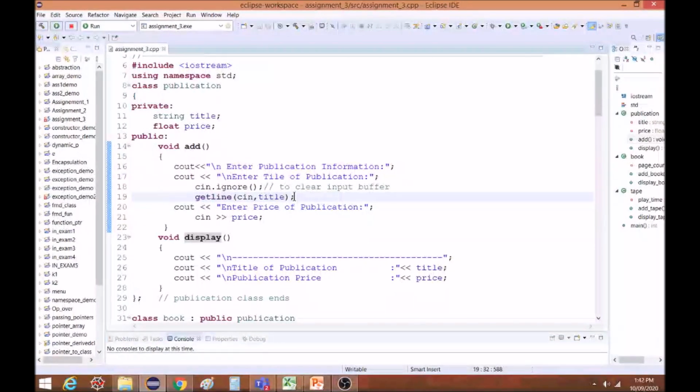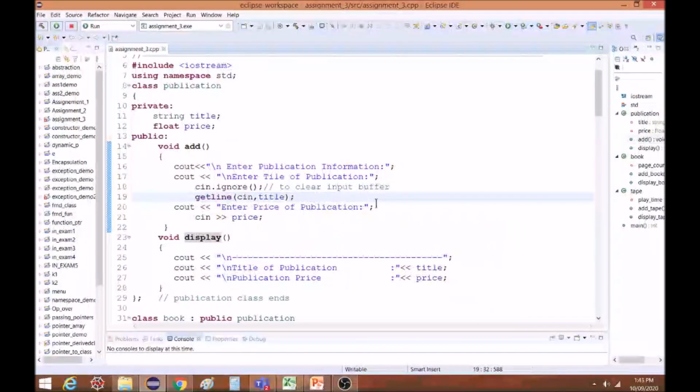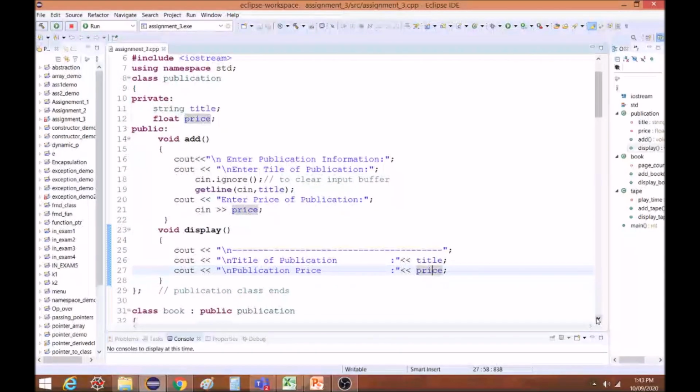So we can have long titles along with the spaces. That's why I have used getline. Next, I am asking the user for the price of the publication and accepting it as a float. This completes the add, so it is adding two elements, title and price. And then I am writing a display function which is just displaying title and price. It is that easy. Now let us go ahead.